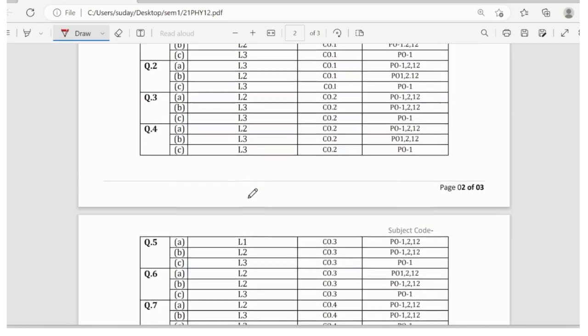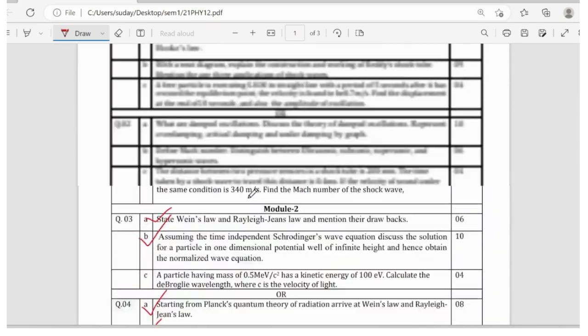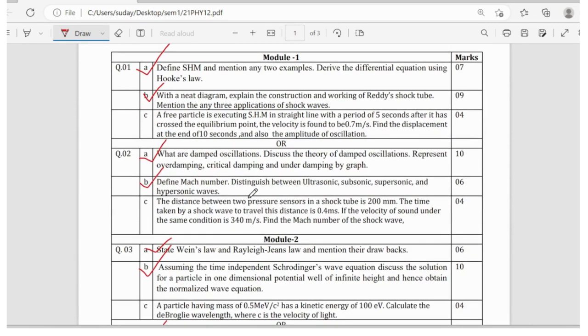One thing which we have to remember in this, in physics as well as chemistry, is that the topics are limited and the numericals are also repeated every year. So there are only a standard set of numericals which appear in the VTU exams. So by solving previous year numericals, you can definitely score 80+ in this exam.